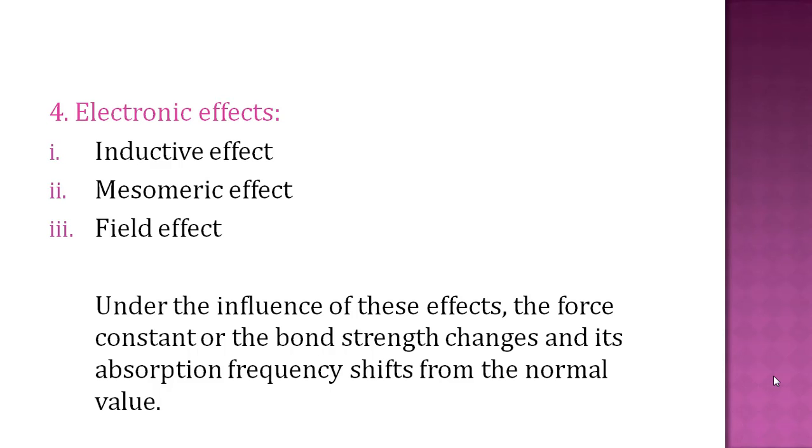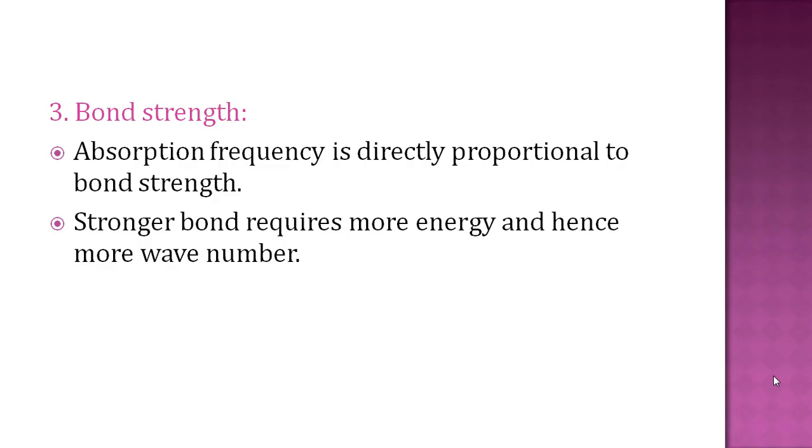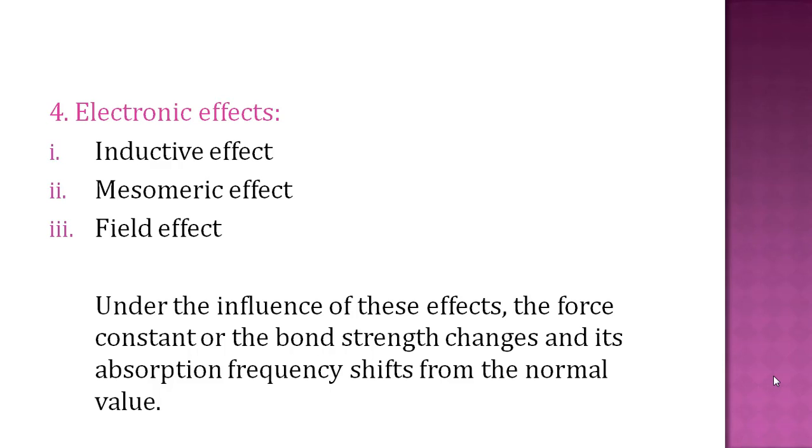Next factor is electronic effects. Three main electronic effects are there. First is the inductive effect, second is the mesomeric effect, and third is the field effect. These are the effects which affect vibration and ultimately the IR spectrum. Under the influence of these effects, either the force constant or bond strength changes, and we have seen that absorption frequency is directly proportional to bond strength. So these effects change the force constant or bond strength and its absorption frequency shifts from the normal value.